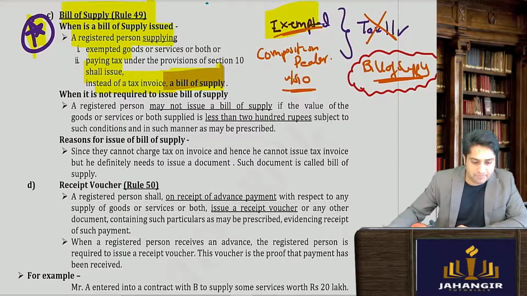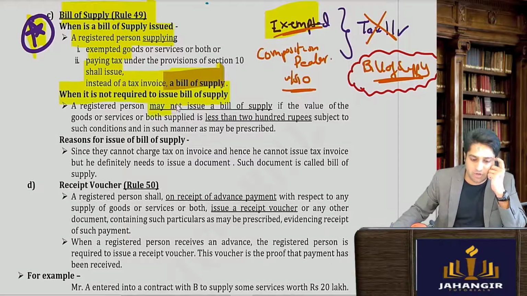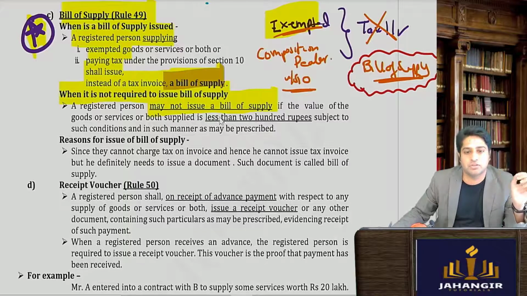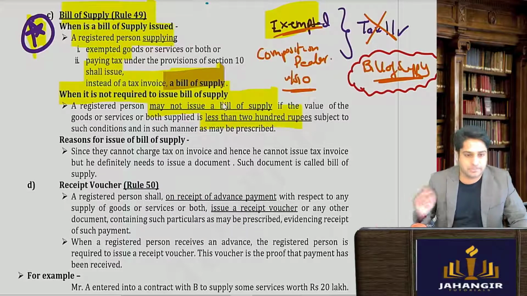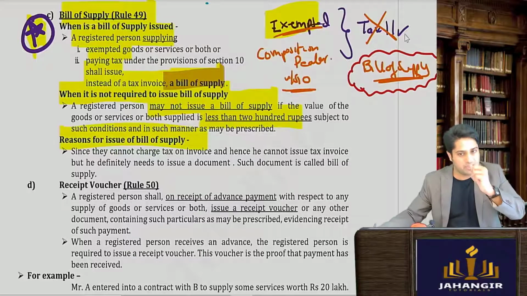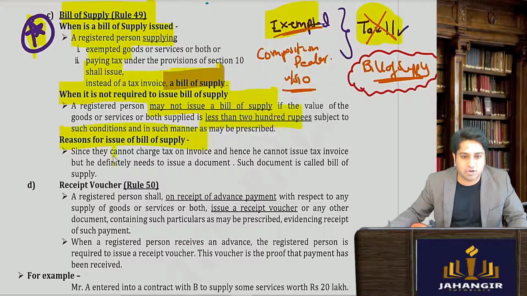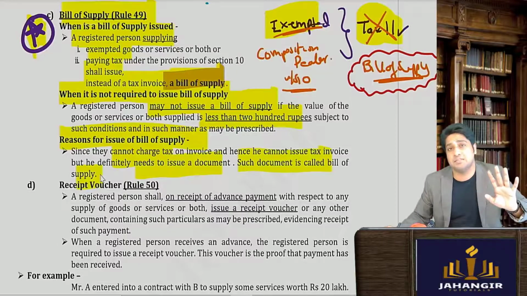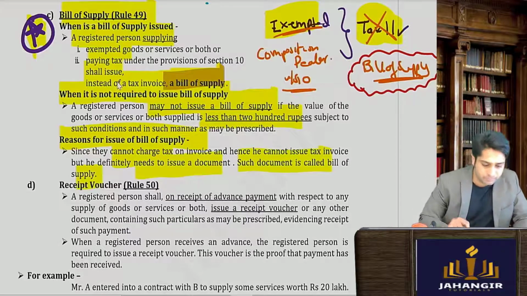Moving ahead, when it is not required to issue a taxable invoice, a registered dealer might not be required to issue a bill of supply also if the value of supply is less than rupees 200. So if less than 200, no GST compliances with respect to invoice. Reasons for issue of bill of supply, I told you: he cannot issue a taxable invoice. That is why he cannot charge tax, and therefore they will have to issue some document. That document will be called a bill of supply. This is important, it can come in your exam.